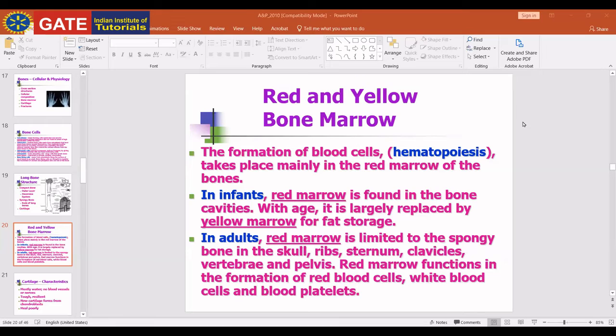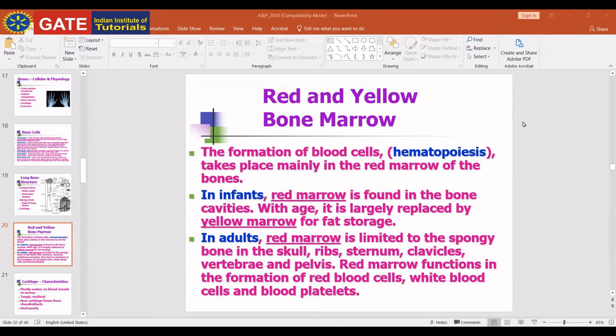Short bones are shaped roughly like a cube. They are mainly present in the wrist, hand, and feet. Short bones include the bones of the wrist and ankle. The longest bone is the femur. What is the name of the smallest bone? The stapes in the ear. The small short bones are present in the carpals and tarsals.